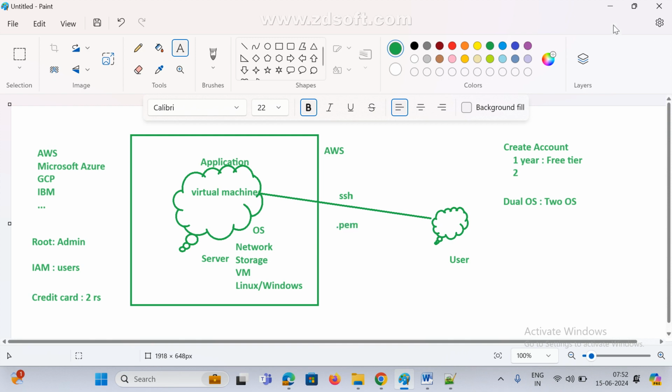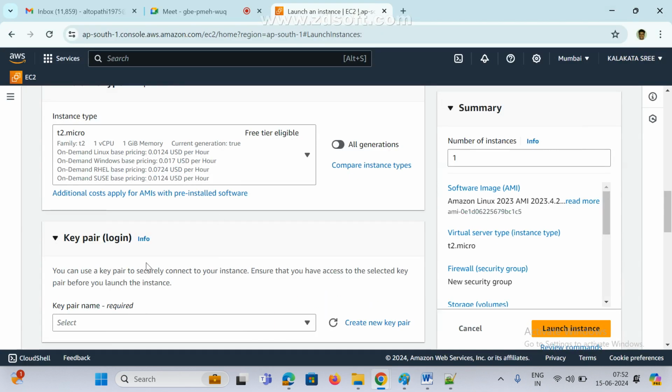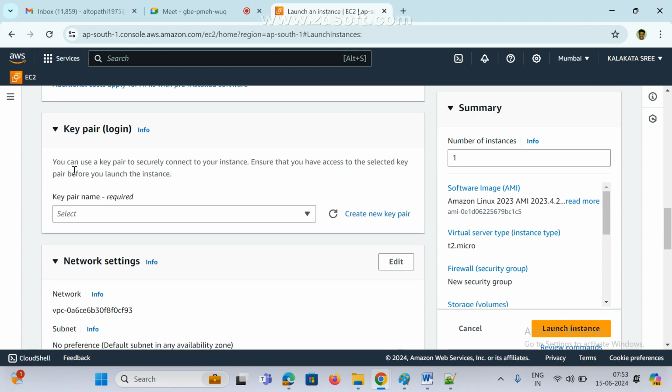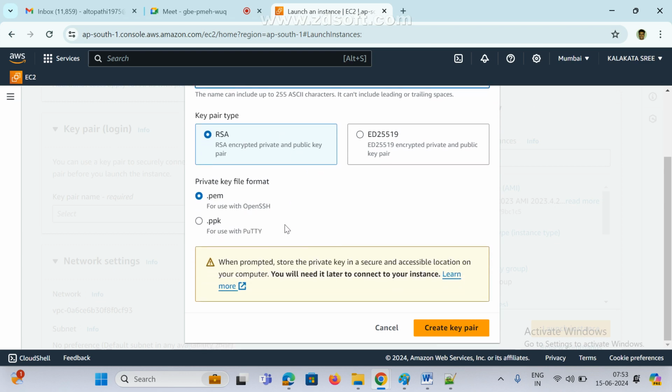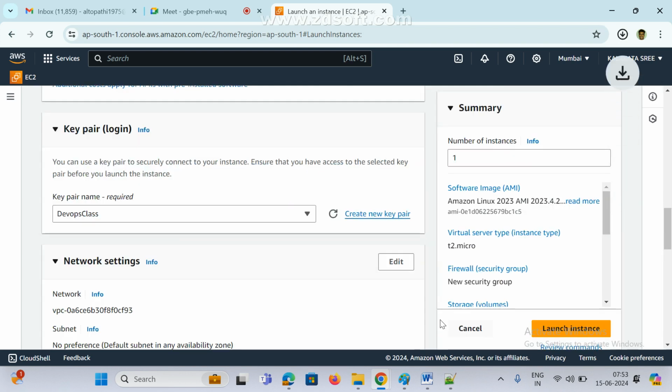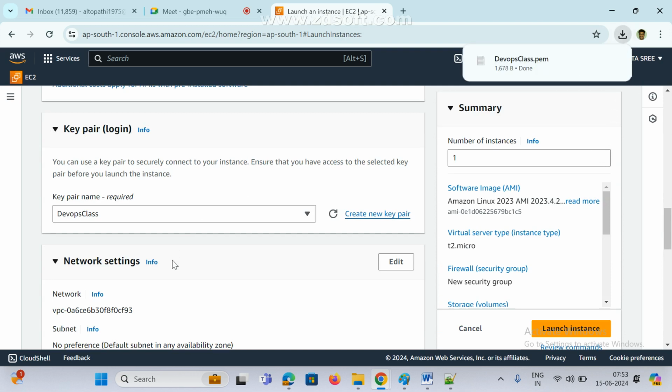Now we'll see that one. What is that? Now see here, key pair. If you are doing it the first time, you can use a key pair to securely connect to your instance. Create new key pair, and give any name. I have given DevOps class. There is RSA, and the private key file format is the encrypted format. Don't change anything, leave it as it is, don't worry. Create, and automatically it will download to my local machine, that's it.